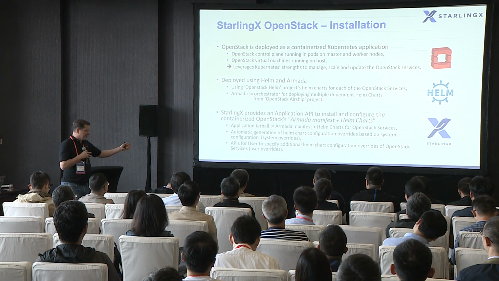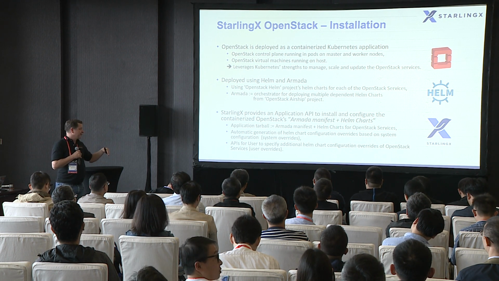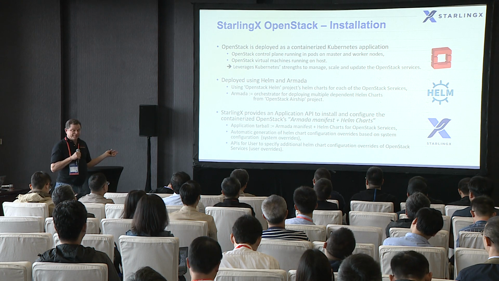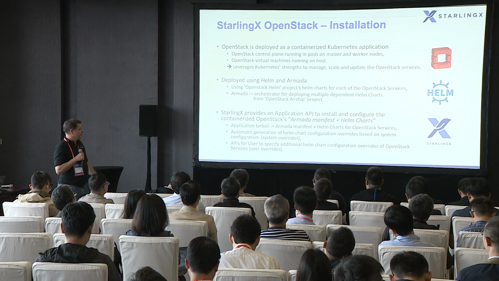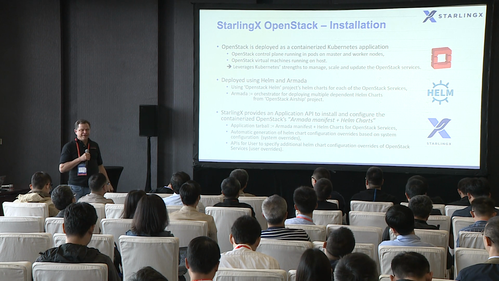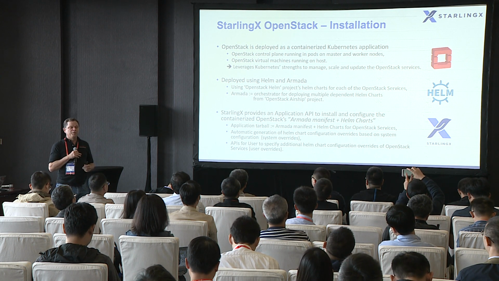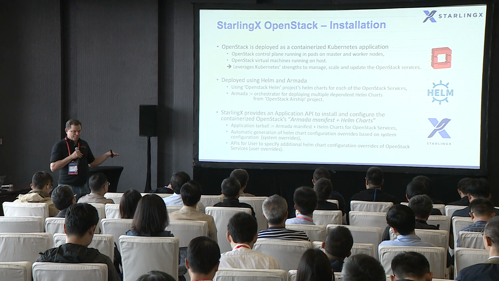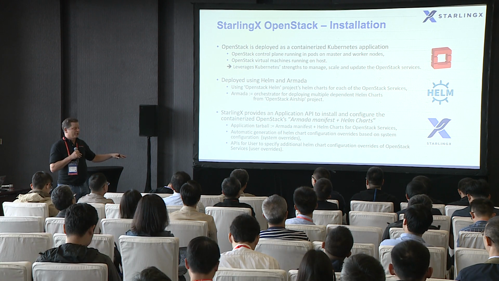So when you do a StarlingX application upload of an Armada manifest and Helm chart, we'll automatically apply Helm overrides to apply the Helm charts appropriately to the deployment that you currently have in your Kubernetes layer.